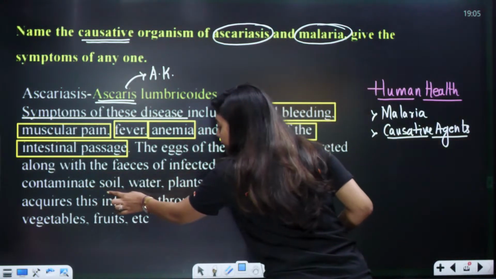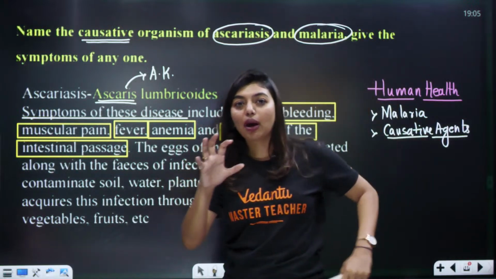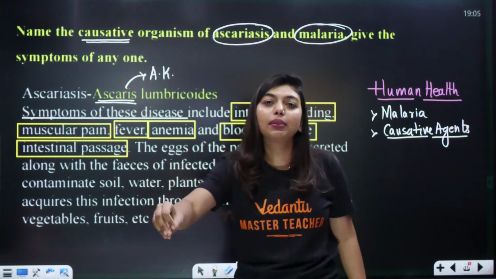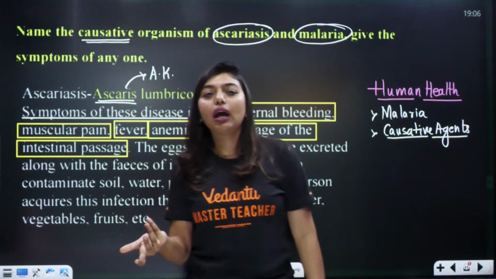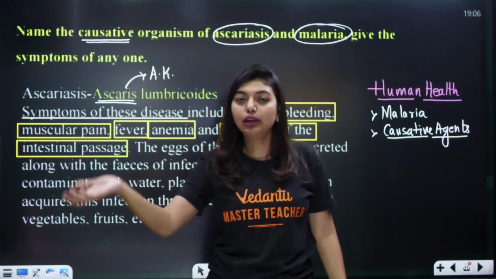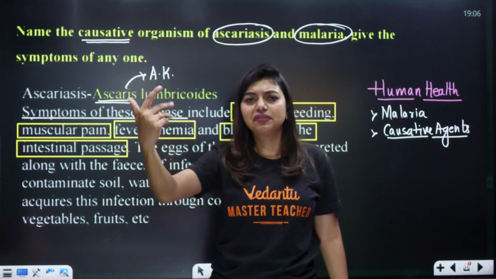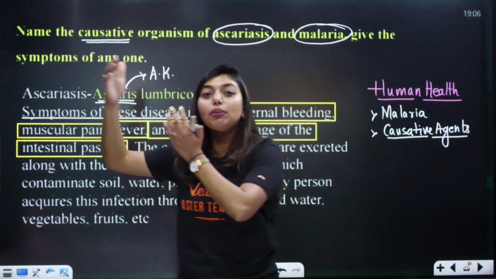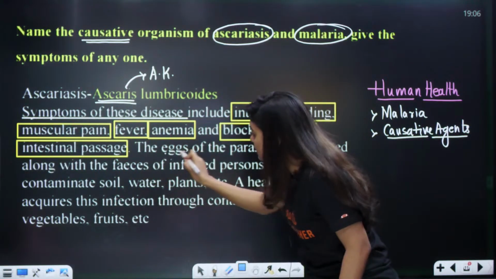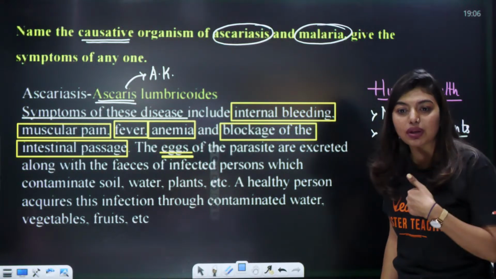So through contaminated soil, water, plants. Plants means why? Now students, imagine one farmer went for 2 days to his village and one fellow would have come and done excreta there. The farmer will not know. After a few days the excreta would have got mixed up in the soil. He would have grown some cabbage, rice, wheat, something. Now that will come to the market. In that the egg was there. Egg of whom? Ascaris egg was there. It will come to us.